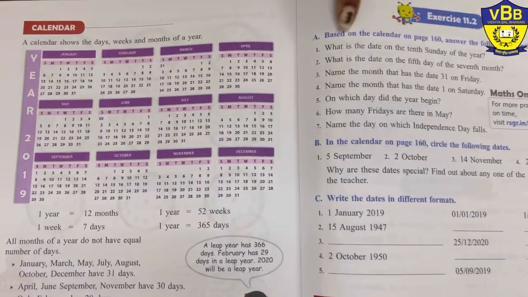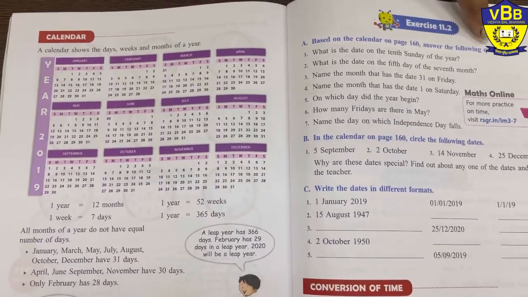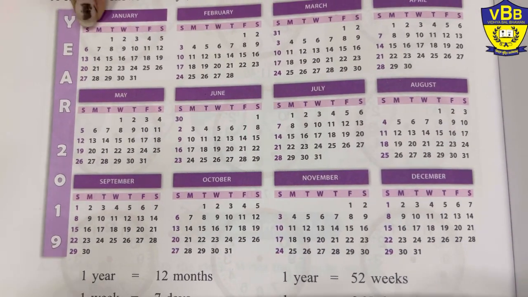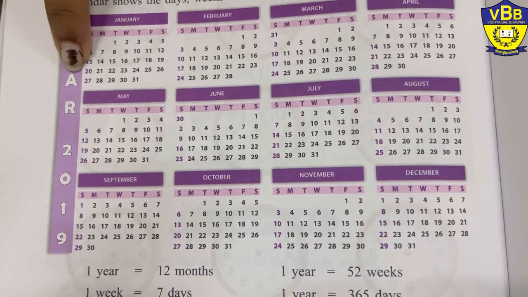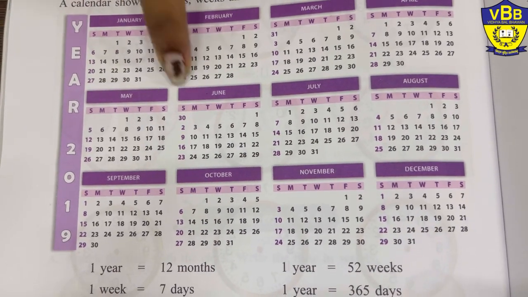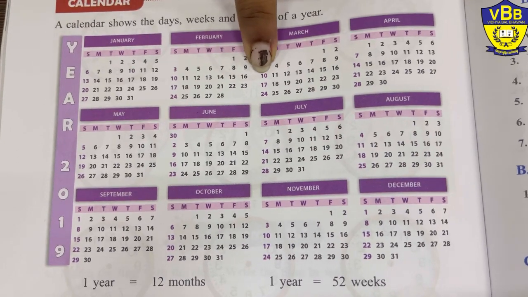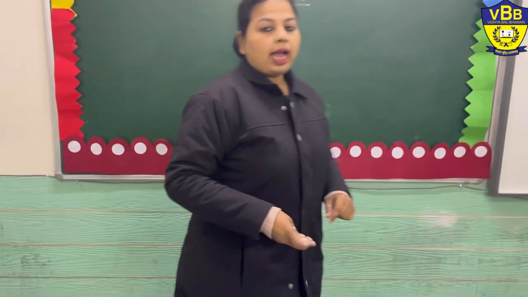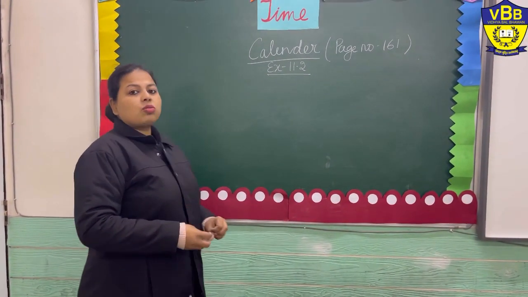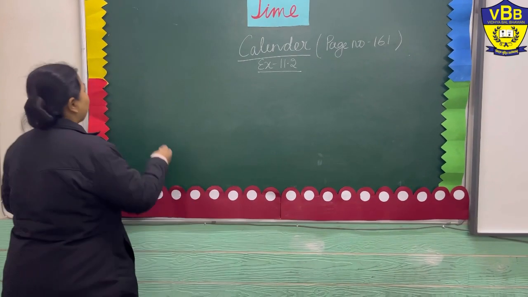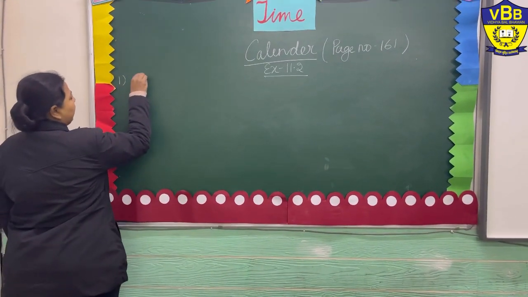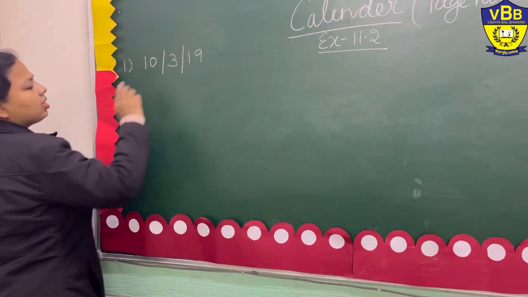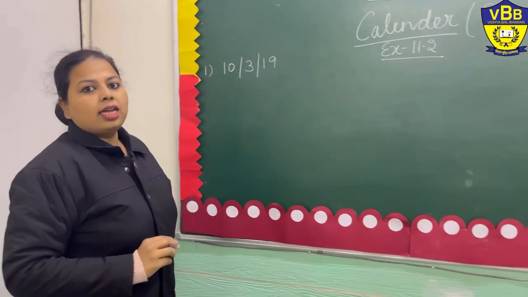Okay, now what is the date on the 10th Sunday of the year? Now come to this part of the page and let's count the Sundays. This is your Sunday. 1, 2, 3, 4, 5, 6, 7, 8, 9 and 10. So the 10th comes in the month of March, and the year given in the calendar is 2019. So what will be my answer? My answer will be 10/3/19. 3 stands for the month and 10th is the date.